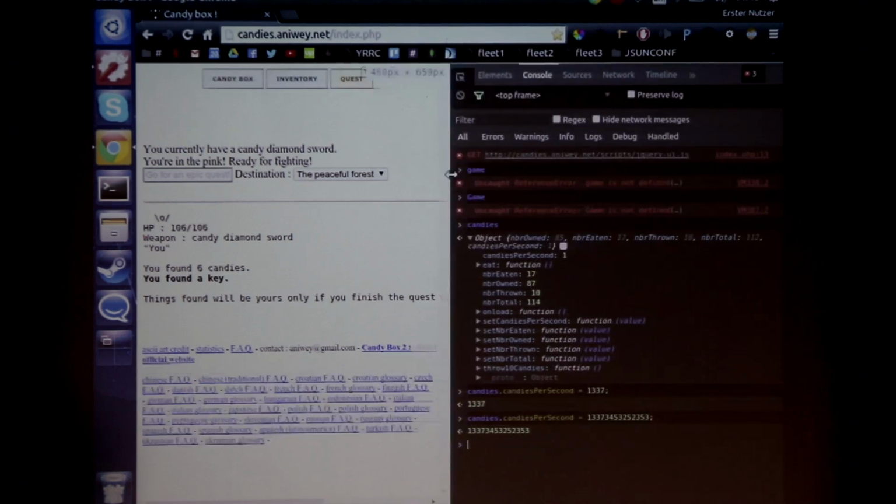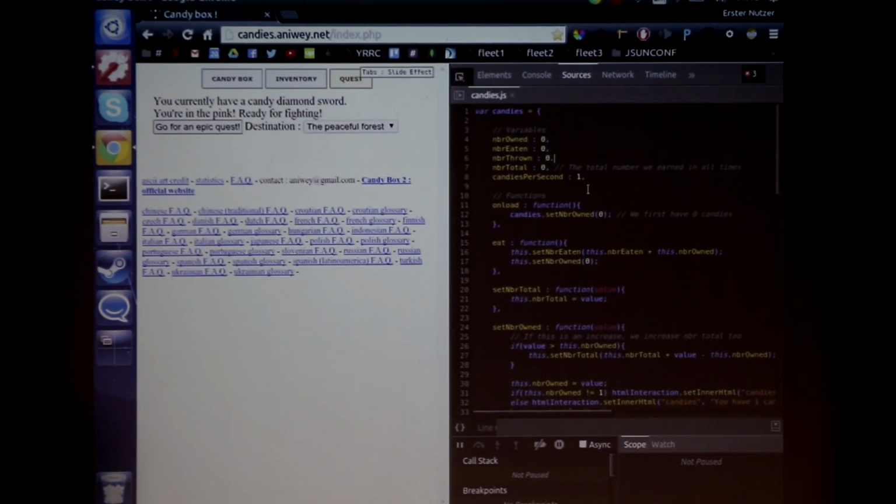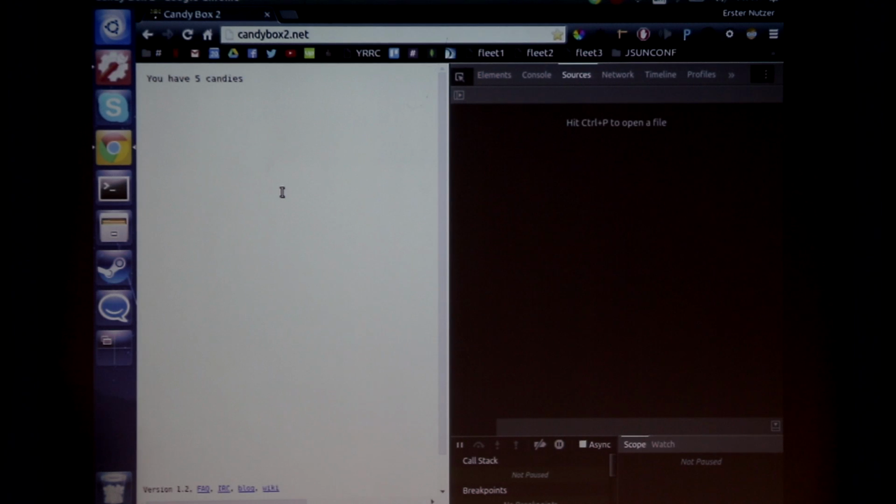But it worked. And since the code is so nice and clean and not minified and not obfuscated, it's very easy to hack. Obviously, the developer of that game realized that and made some improvements in Candybox 2. So this is the sequel to Candybox, and it's basically the same game. There's lots more features and some changes in the game.